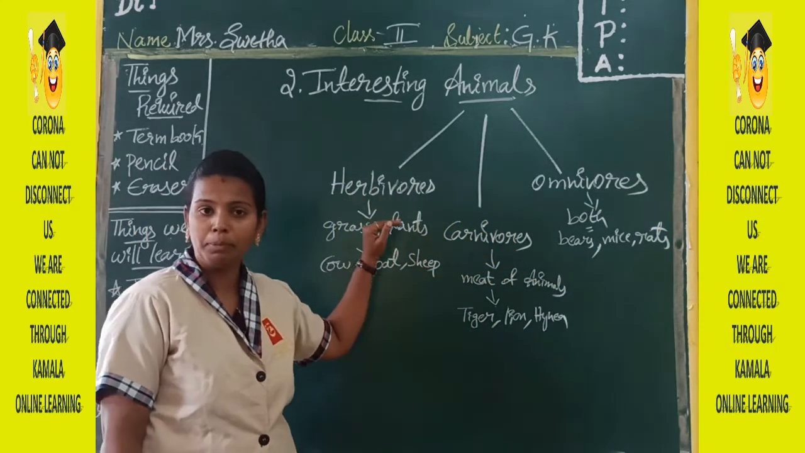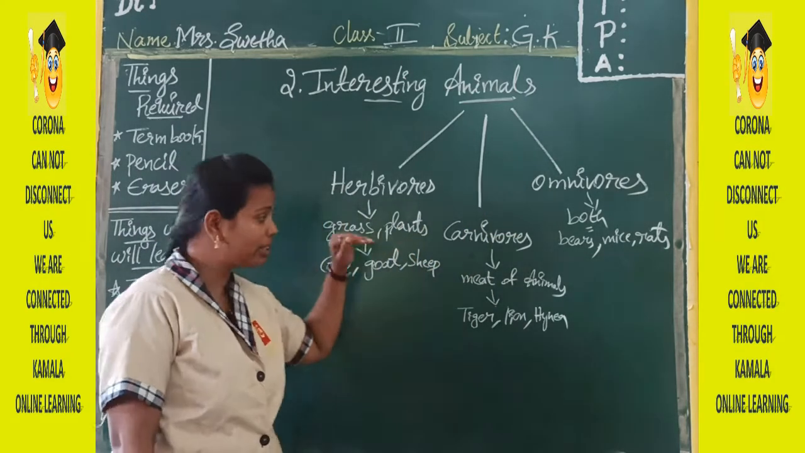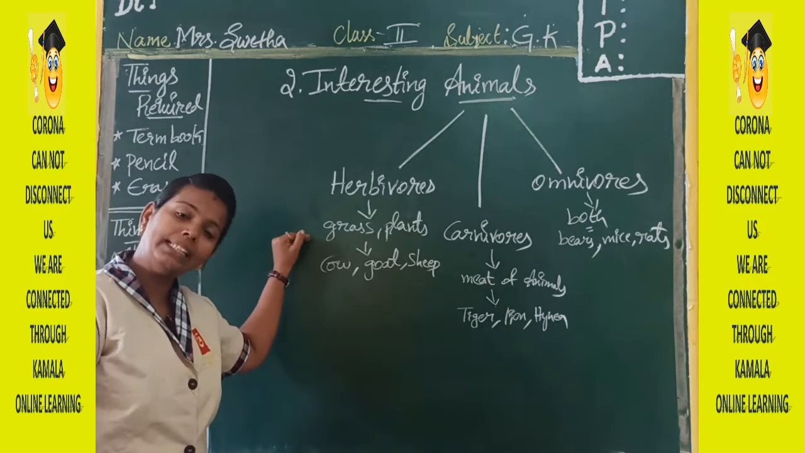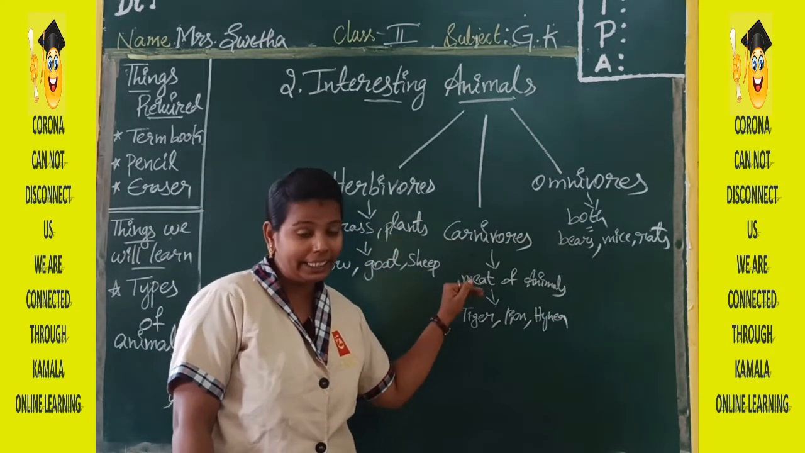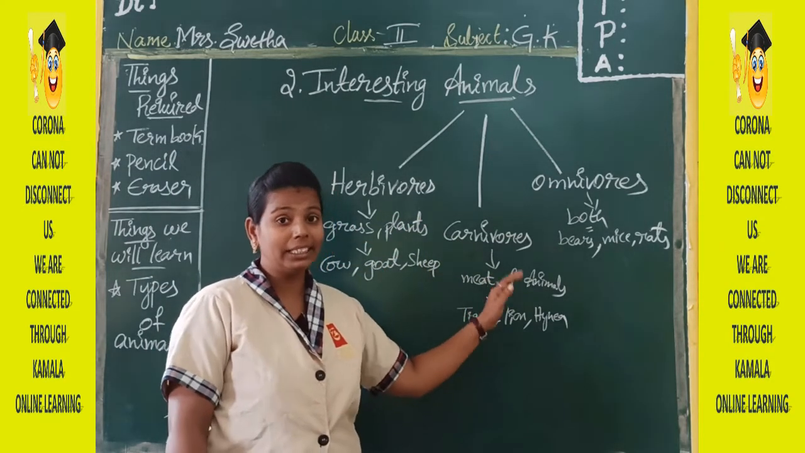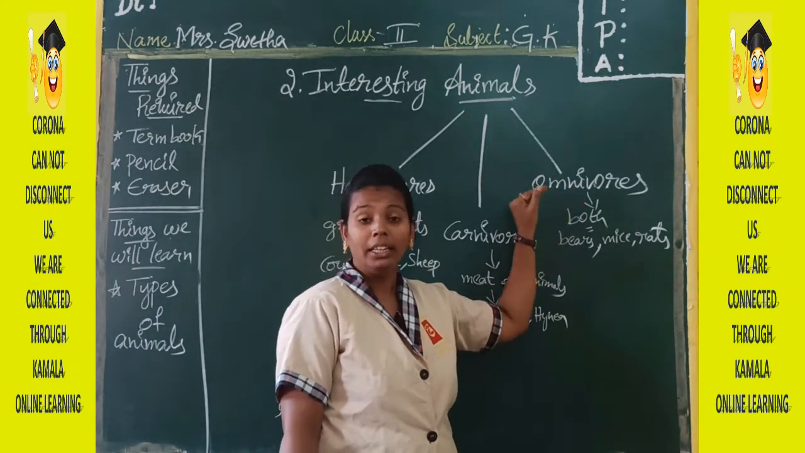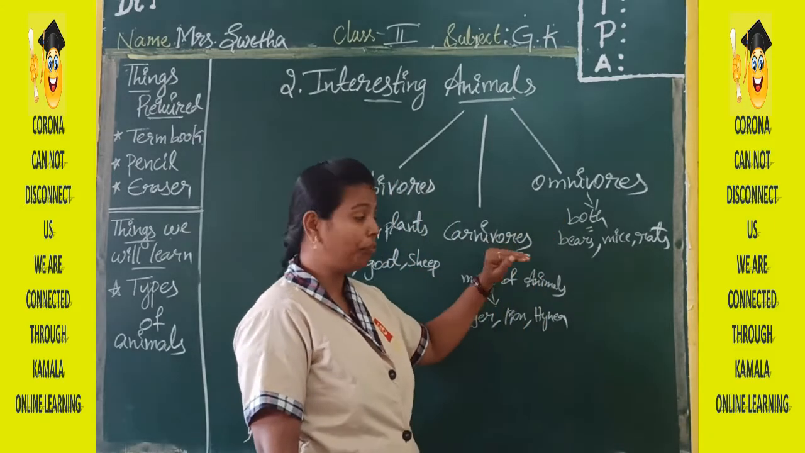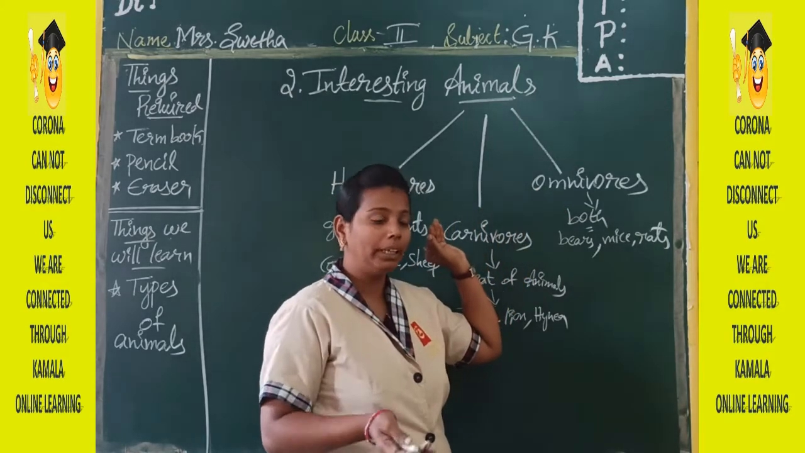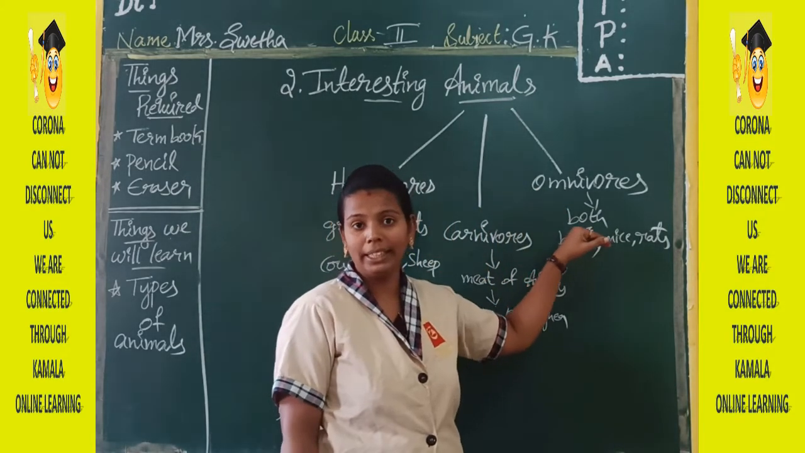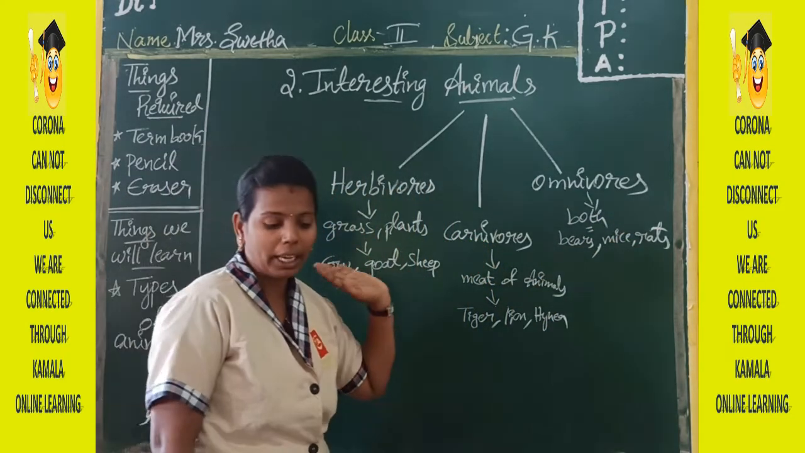Okay, now you understood the types of animals. We have three types of animals: herbivorous, carnivorous and omnivorous animals. In this, herbivorous means plant-eating animals like cow, goat and sheep. Carnivorous, a meat-eating animal, tiger, lion, hyena, cheetah, all this comes under carnivorous animals. Next we have omnivorous. It will eat both plants and meat also. So this comes under bees, mice, rats, all this comes under omnivorous animals. Okay, this is about types of animals.